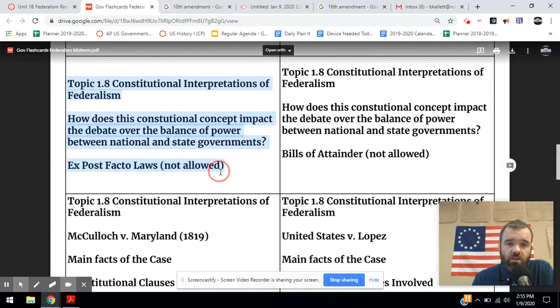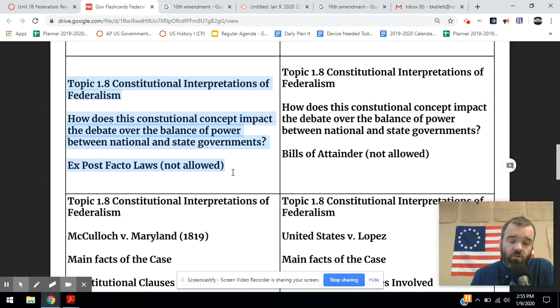There are some other things in here that restrict the power of both the federal and state governments, and they're worth mentioning because they are in the Constitution. So there are no ex post facto laws allowed. A law cannot be passed that criminalizes activity that occurred before the law was put into place.